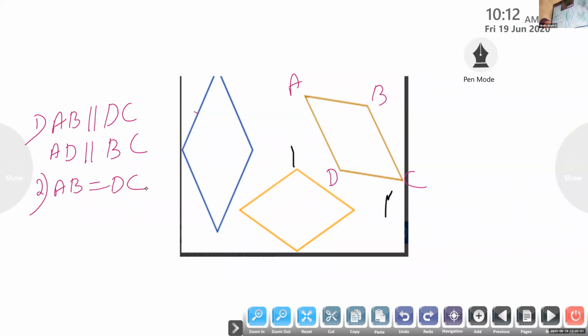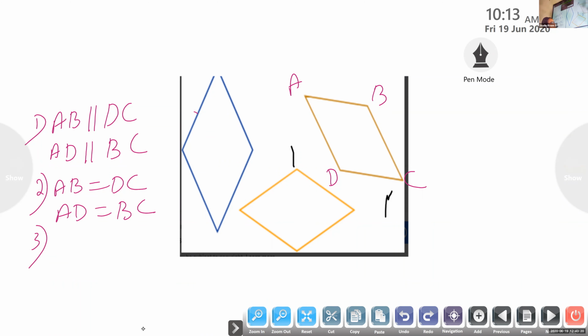Third property. Navaneet, what is the third property? Ma'am, opposite angles of a parallelogram are of equal measure. Okay, so which angles are equal here?